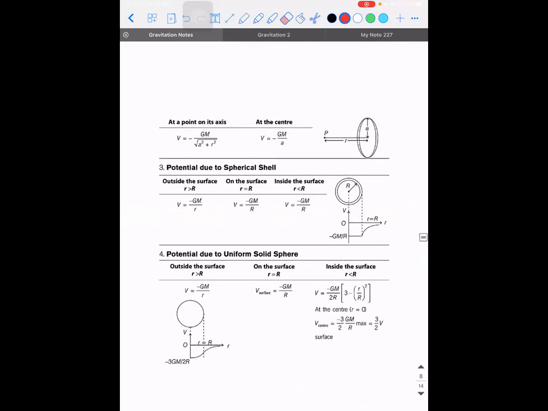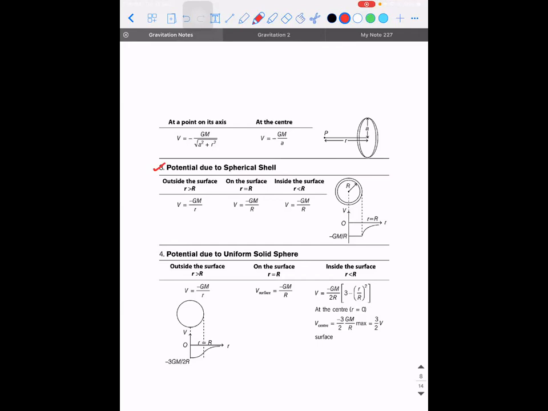Okay. So here, that was about potential energy. You know what is potential also? GM divided by R, right? So suppose you want to calculate the potential due to a spherical shell outside the surface. So what do you mean by a spherical shell? The one which does not have any mass inside, right?